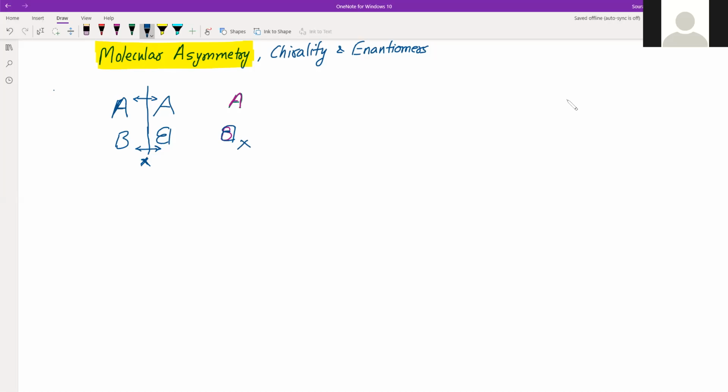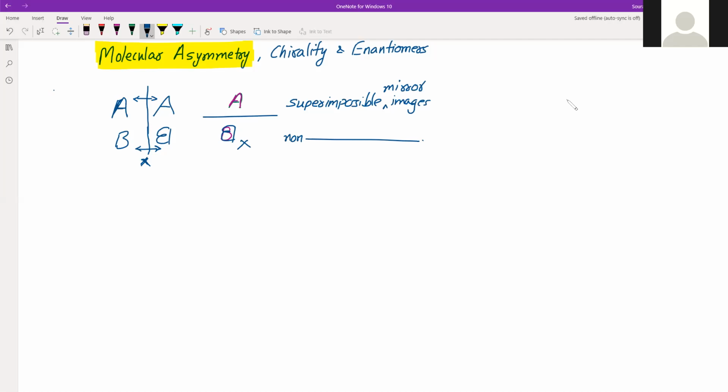So we have two things. One, superimposable images, which are actually mirror images, and second, non-superimposable images. These two things we see in day-to-day life, that there are two types of mirror images possible, and these two types of mirror images are also possible in molecules, basically in the molecules of the compounds which we are studying.